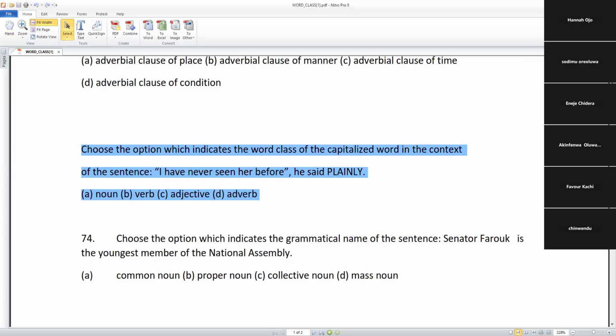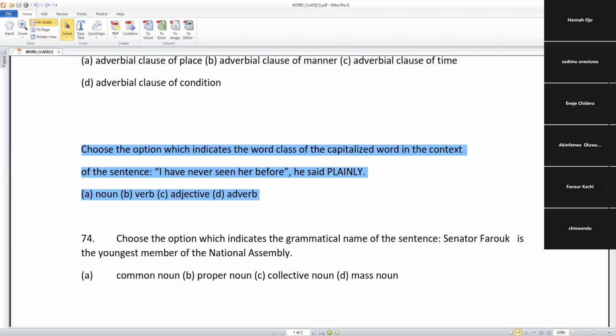So what will be the right answer, student, please? Let's be fast, please. It will be adjective. Okay. Any other person? All right.